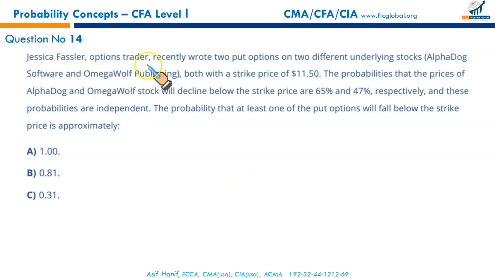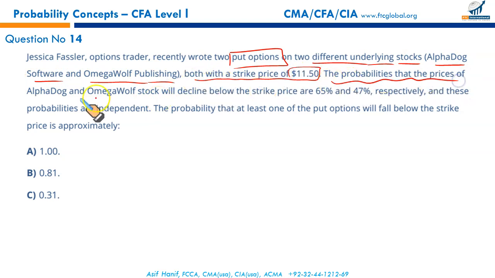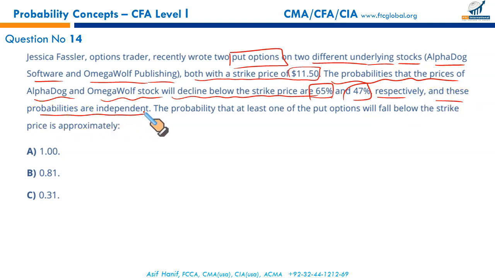Jessica Fassler, options trader, recently wrote two put options. Put options mean option to sell, and call options are option to buy. We will discuss when you do the derivatives. Jessica Fassler, option trader, recently wrote two put options on two different underlying stocks, Alpha Dog Software and Omega Wolf Publishing, both with the strike price of 11.5. The probabilities that the price of Alpha Dog and Omega Wolf stock will decline below the strike price are 65% and 45%. These are the probability of decrease in price respectively, and these probabilities are independent.